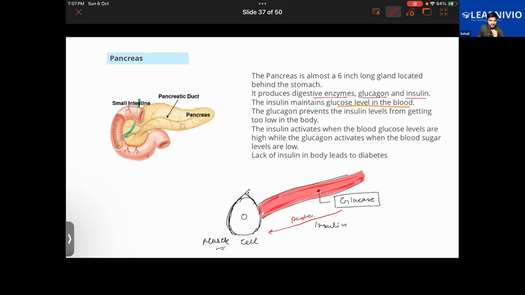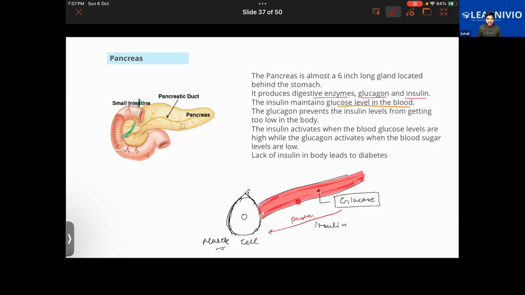So let me sum up the whole thing we have discussed so far. We learned about the pancreas, which produces digestive enzymes, but we are mainly learning about glucagon and insulin. Insulin maintains the glucose level in the blood. When the blood sugar level is high, insulin will be pushing the glucose into the cells, where the glucose will be broken down to obtain energy.